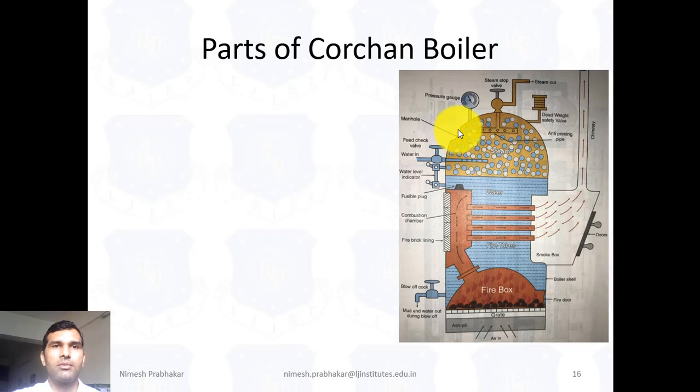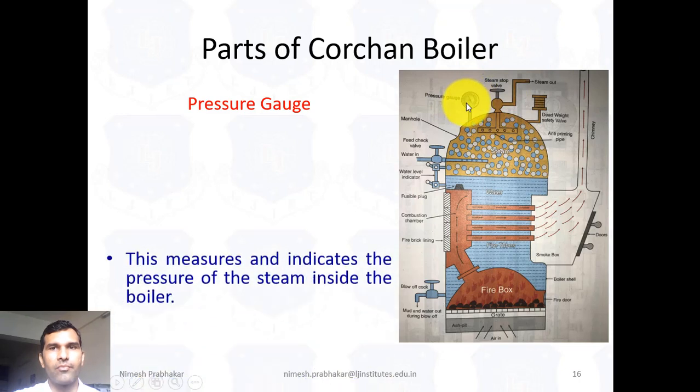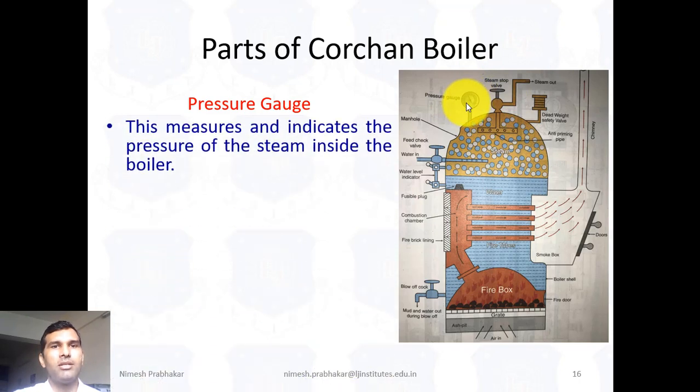Now next one is the pressure gauge. Now we will discuss the safety devices of the boiler. So the first and important safety device for the boiler is the pressure gauge. See, this is a pressure gauge. This measures and indicates the pressure of the steam inside the boiler.